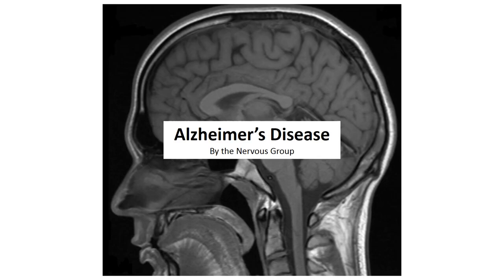This damage takes place in the memory regions of the brain first, then spreads in a predictable pattern throughout the rest of the brain. Plaques and tangles are two ways that cells are damaged and killed. Plaques are proteins of beta amyloid that build up between cells, hindering cell-to-cell communication. Tangles are twisted fibers of tau protein that build up inside of cells, preventing them from functioning properly. This destruction of cells is what triggers memory loss, changes in personality, and trouble functioning.